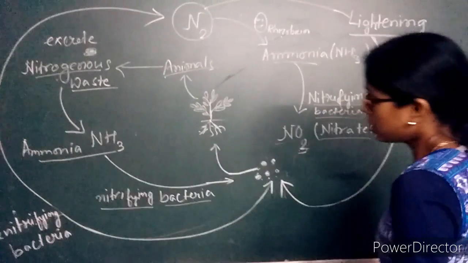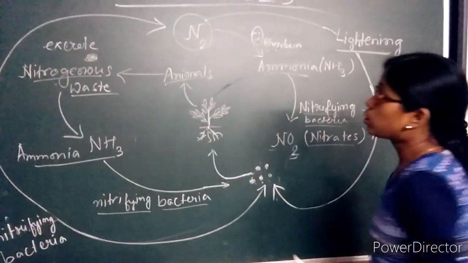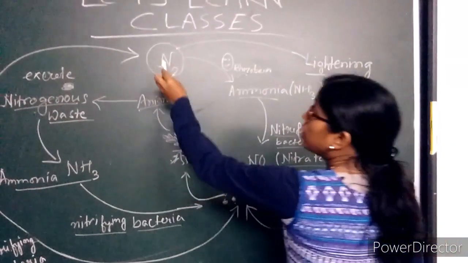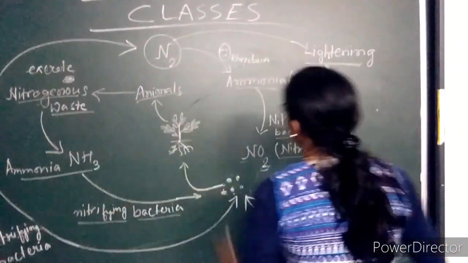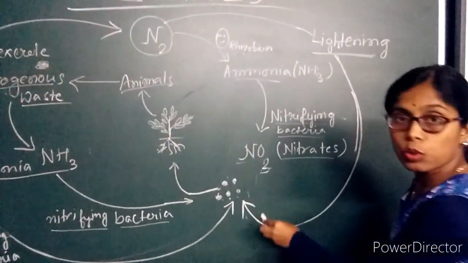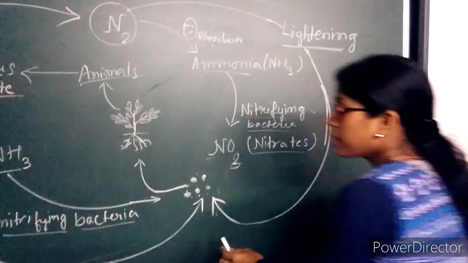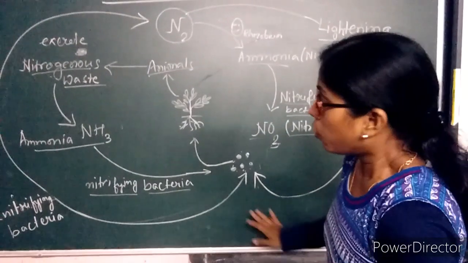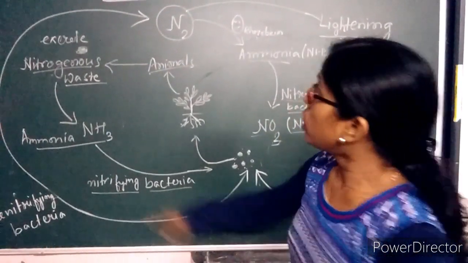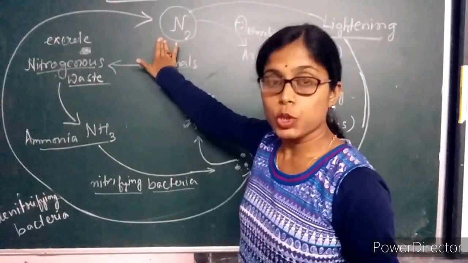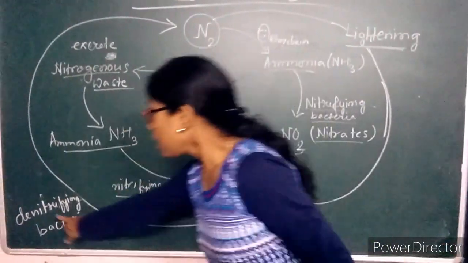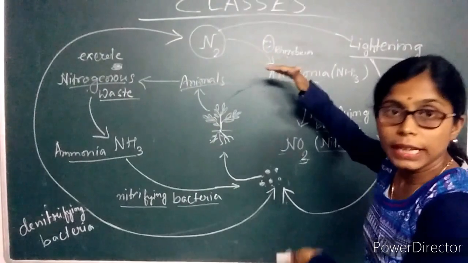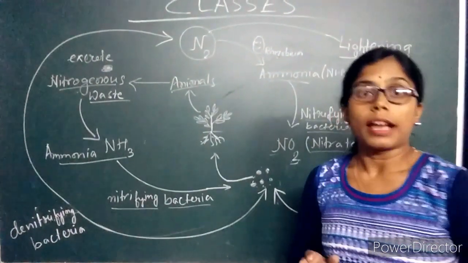Next, what happens? One more way is also there. There is lightning in the atmosphere. What happens? The atmospheric nitrogen is converted into a nitrogenous compound. Next, the nitrogenous compound is again released into the atmosphere as atmospheric nitrogen with the help of denitrifying bacteria. This is the complete cycle of nitrogen.